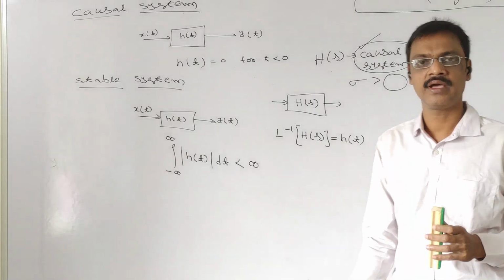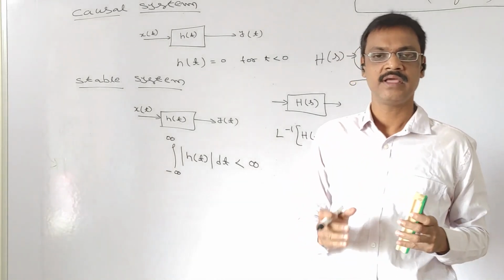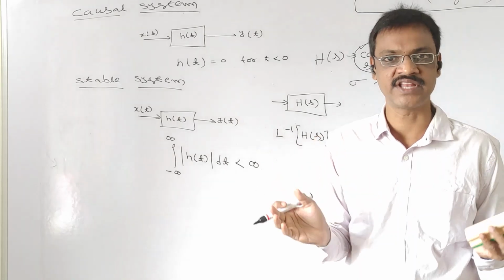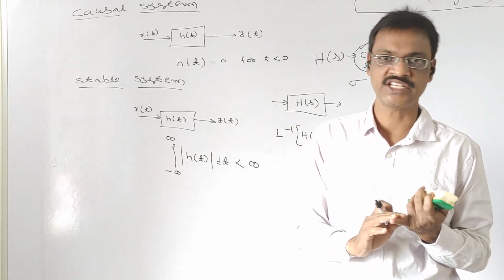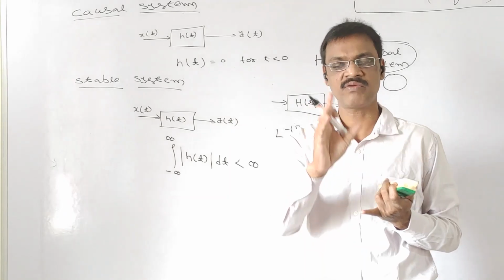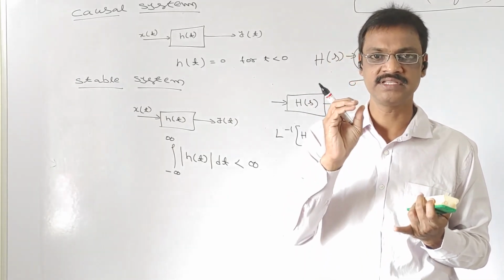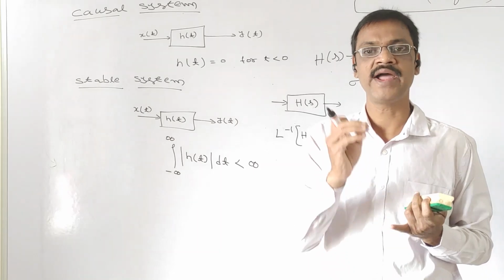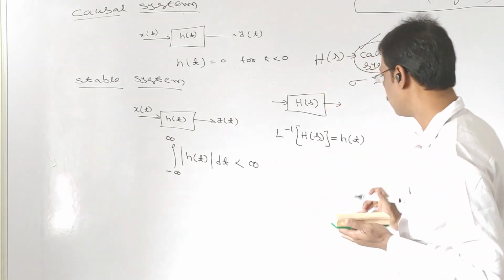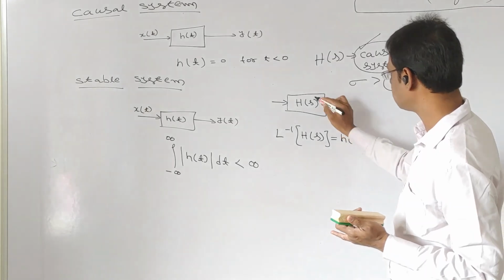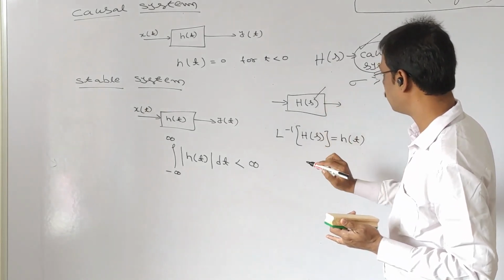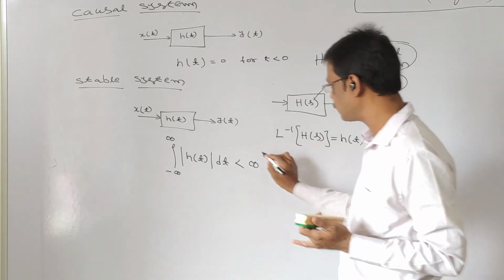Suppose in the examination it is given like this: the system is stable. H of s, the transfer function, is given, and one piece of information is given, that the system is stable. Find the unit impulse response. If h of s is given and it is stable, what information is available?